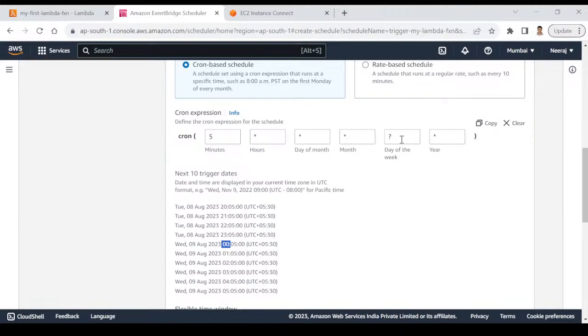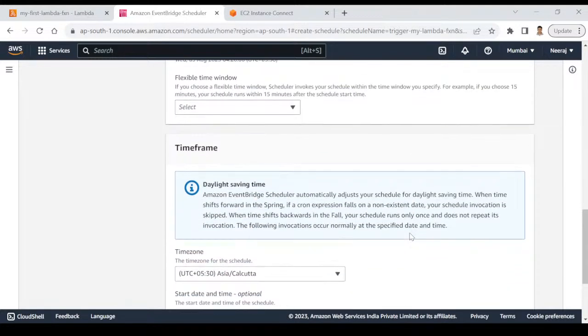And if you want to make it specific days of the week, you can also do that. If you want to run it every Tuesday and every Friday, that's also possible. To keep it simple, I will change this, not 5, because right now it's 7:16, I will make it 20. Okay, so you can see that 7:19:20. That means just a few minutes from now it will run. Let's move ahead to the next one.